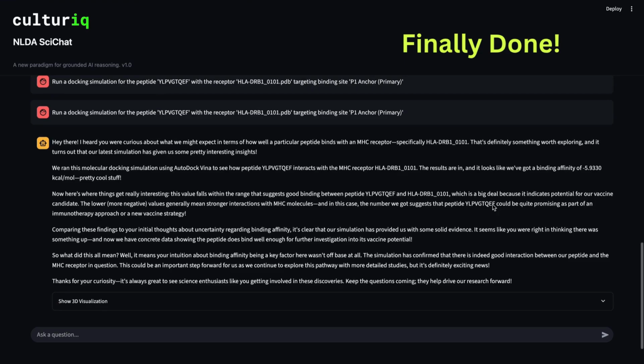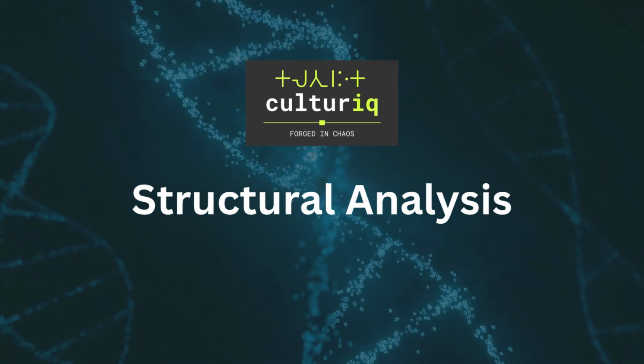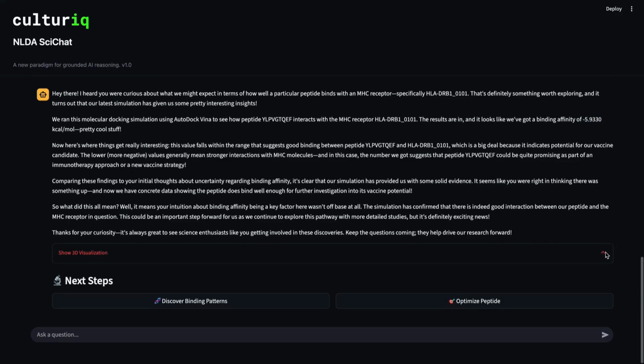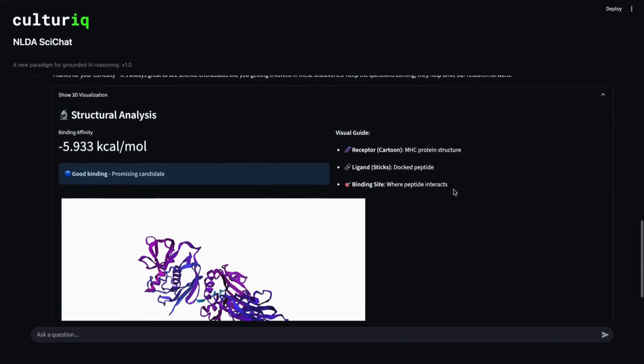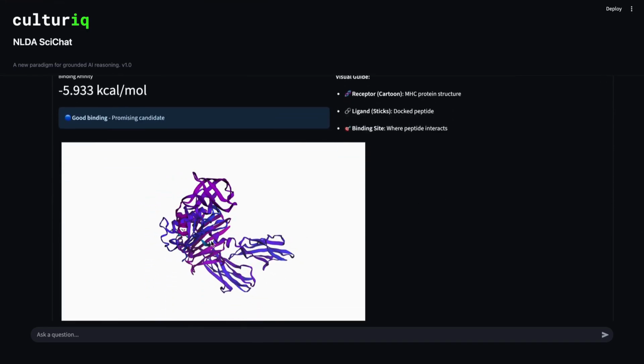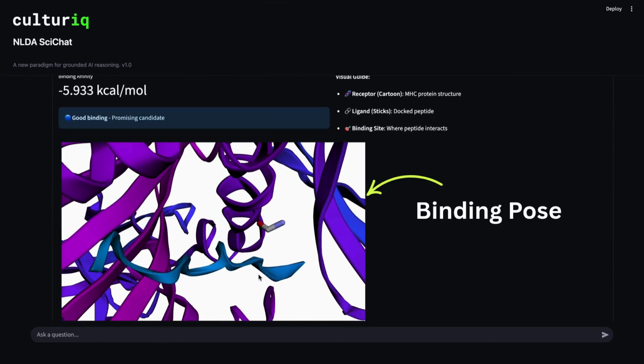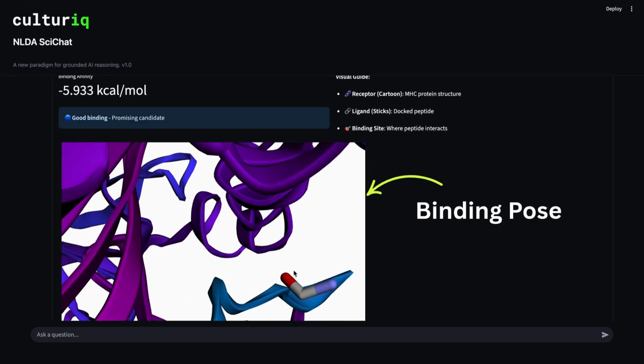It gives us a detailed answer based on the simulation. It acts like an interpreter of the results. But for confirmation, we also need structural analysis. You can see it has given a very decent delta G value for this peptide. You can also look at the binding pose of the peptide in the protein structure.